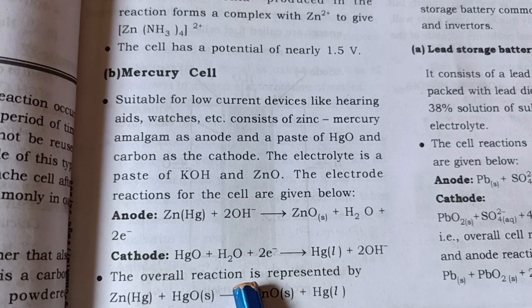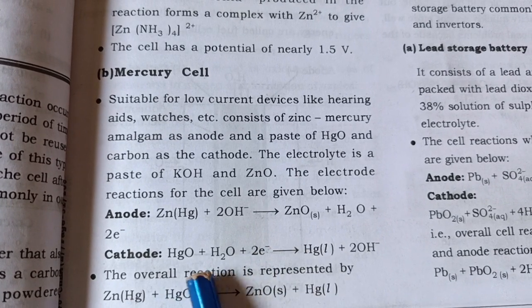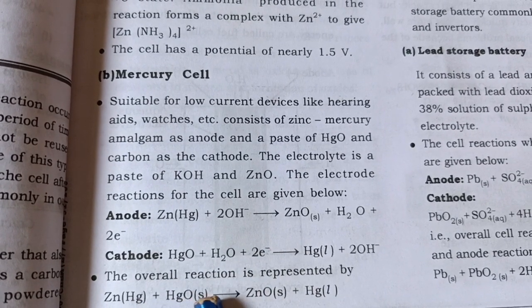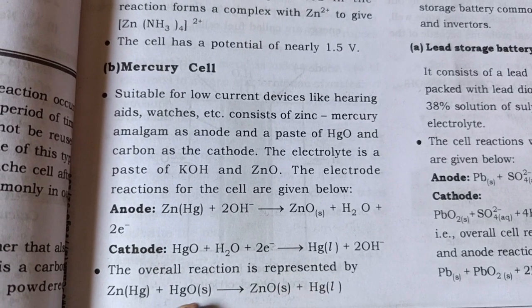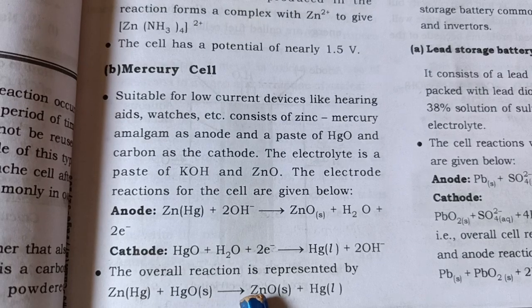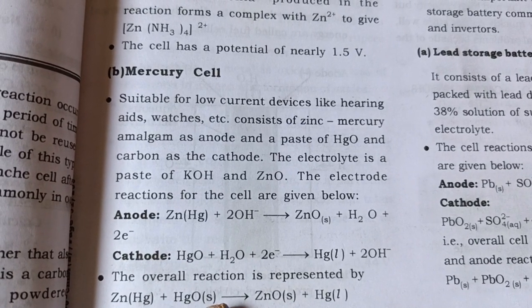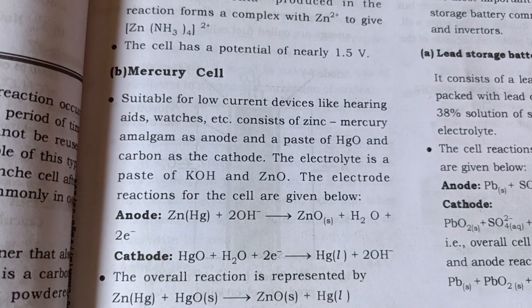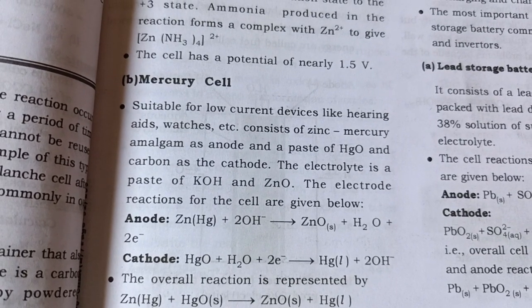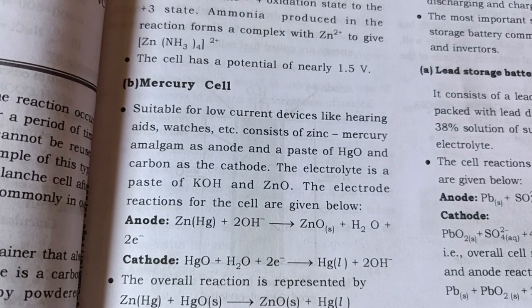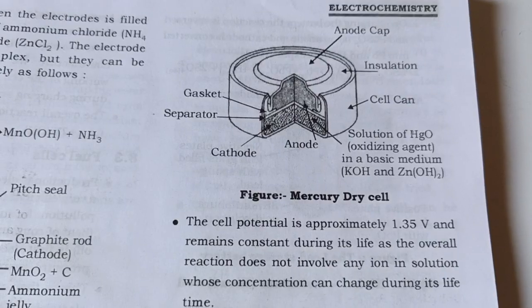So in the overall reaction, obtained by adding these, there are no ions, so there is no change in the concentration of ions, so there is no change in the potential during the course of the reaction. So the potential remains constant, and it is a very long life cell. Its potential does not decrease. So this is our